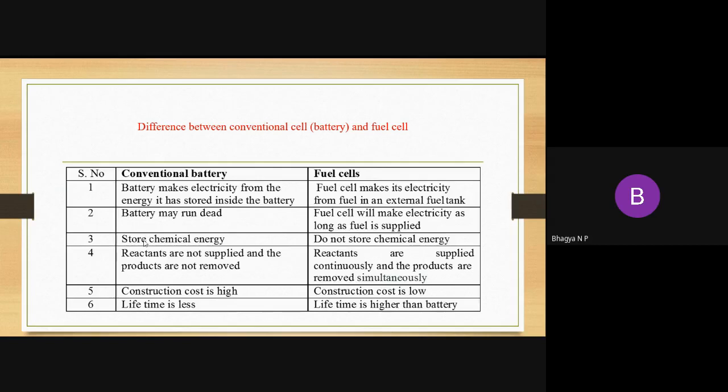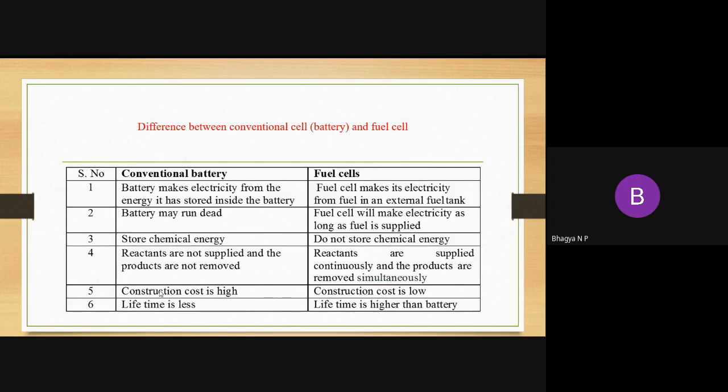The third difference is that a battery stores chemical energy, whereas a fuel cell doesn't store any chemical energy. The fourth difference is that in a battery, reactants are supplied and the products are not removed, whereas in fuel cells, reactants are supplied continuously and the products are removed simultaneously.